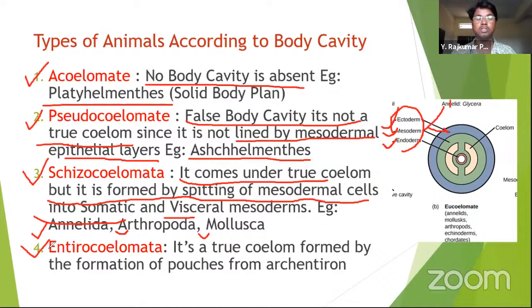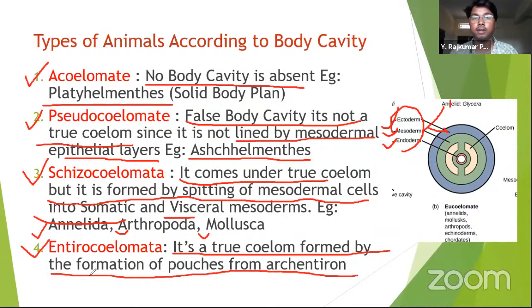Next is enterocoelomata. Entero means nothing but related to the gut, that is, the alimentary canal. So if pouches are raised from the gut and they form a coelom, it is called enterocoelom. Here at the bottom I have given, it's a true coelom formed by the formation of pouches from the archenteron. Archenteron means nothing but the primitive, primary gut.